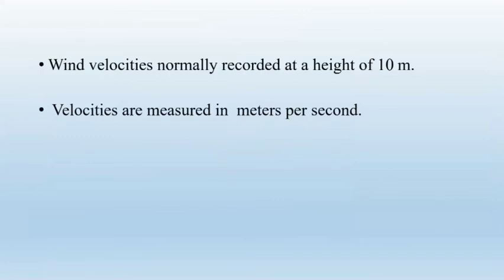Wind velocity is normally recorded at a height of 10 meters from ground level, and it is measured in meters per second.